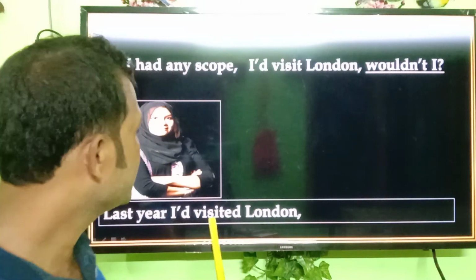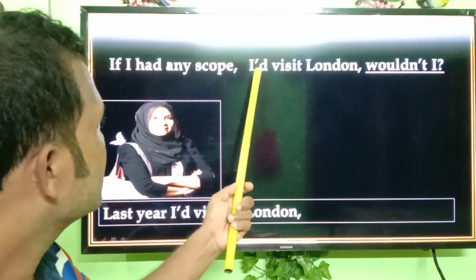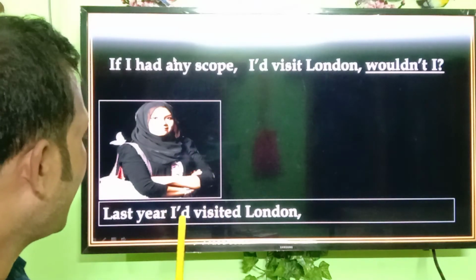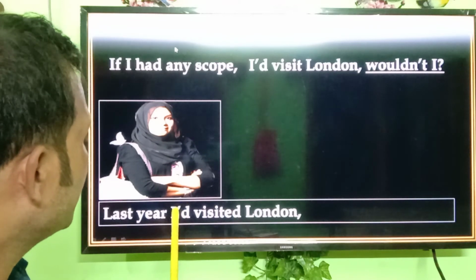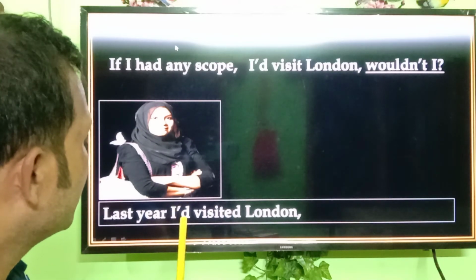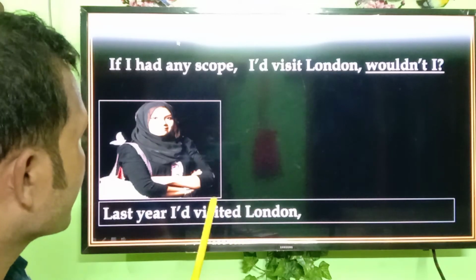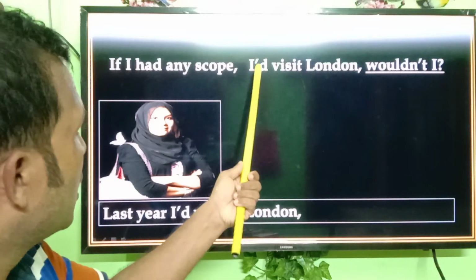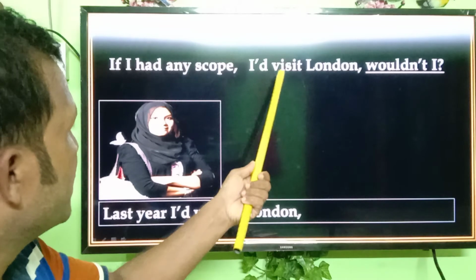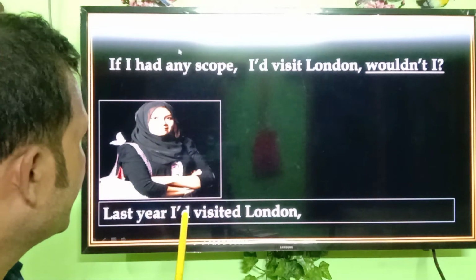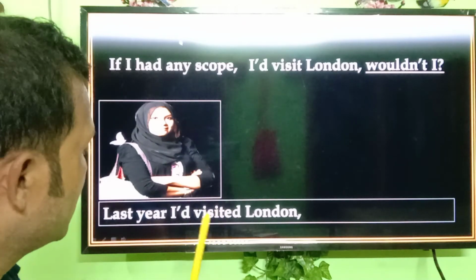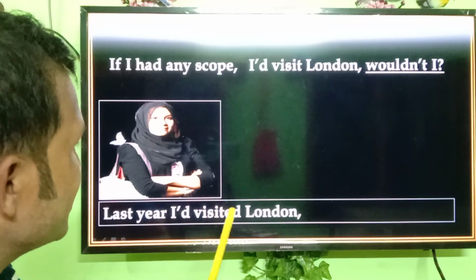Last year I'd visited London. Here is the difference: I would visit and I'd visited. So here I comma D, that means if we see visit or visited, here visited is past participle form, so here D represents had. I repeat, D represents had.